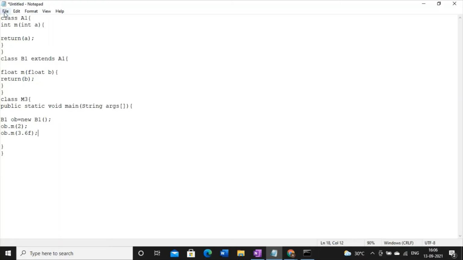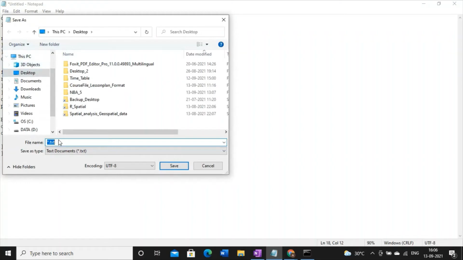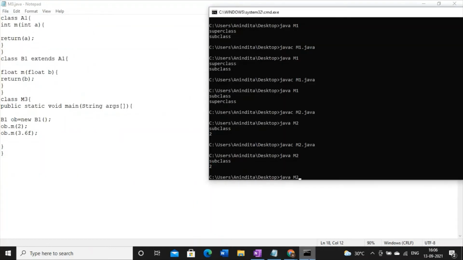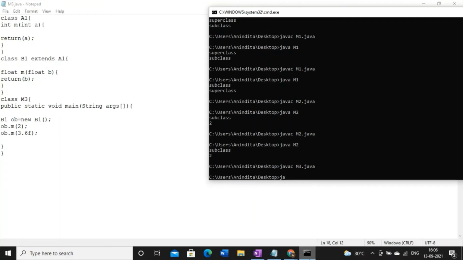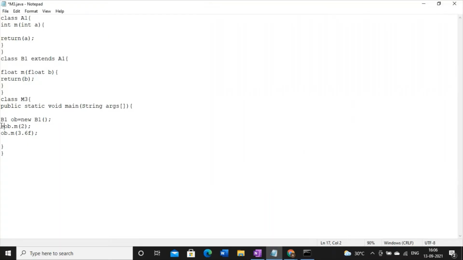Now the first question is, is it an example of method overriding?